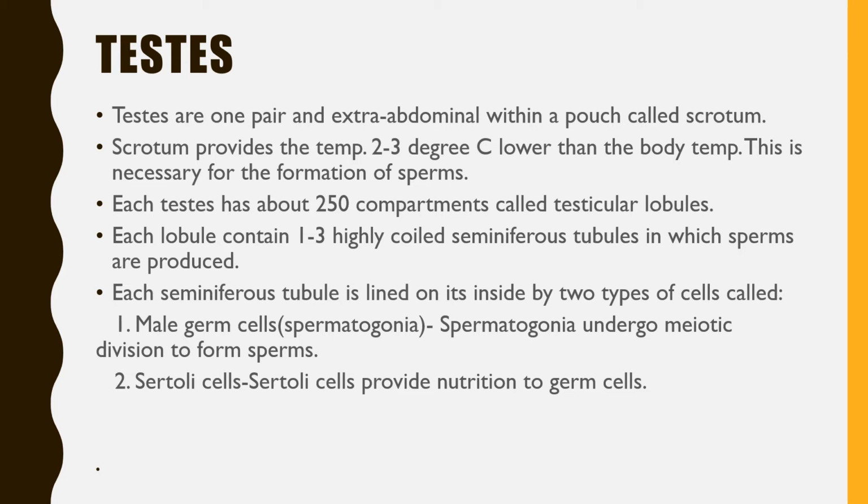The second type of cells found along with the spermatogonia are called Sertoli cells. Sertoli cells are big in size, with rich cytoplasm and nutritive materials. Their function is to provide nutrition to the developing germ cells.